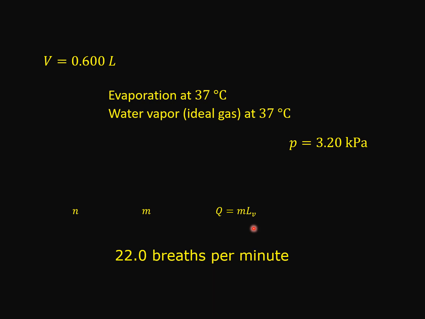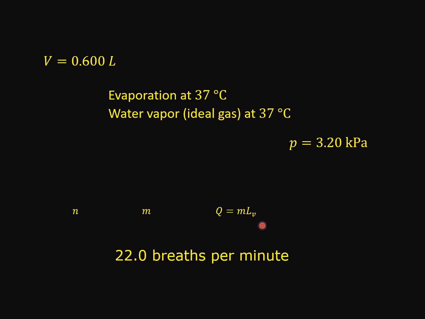Remember that we mentioned just now, where does the heat come from? It comes from the evaporation. The liquid in the body becomes water vapor, and it needs heat to do so. So this heat is contained in the water vapor, and now this water vapor is removed from the body through the exhaling of air.